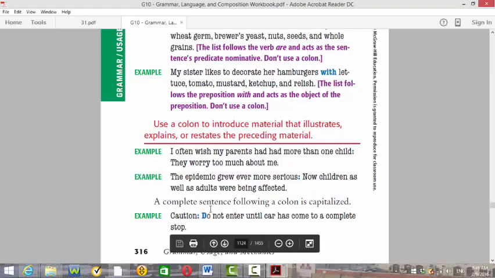Also, we use the colon for sentences like this. Caution: Do not enter until car has come to a complete stop. So with warnings, when you want to draw people's attention, you use the word caution, warning, attention, colon, and then you start the sentence capitalized because what's after it is a full sentence.